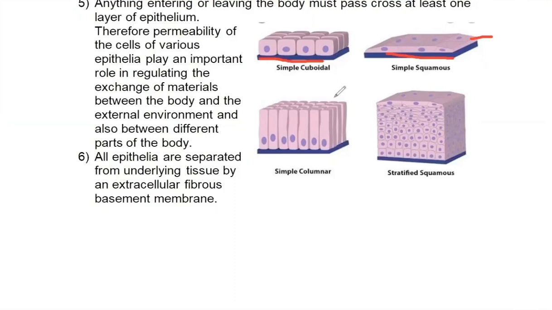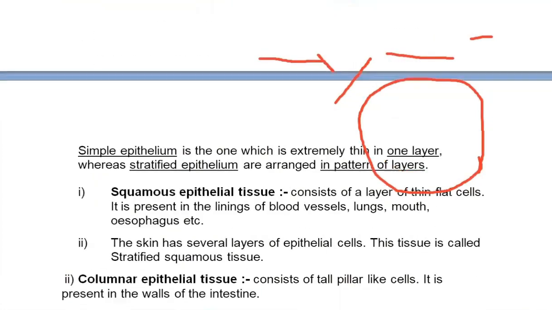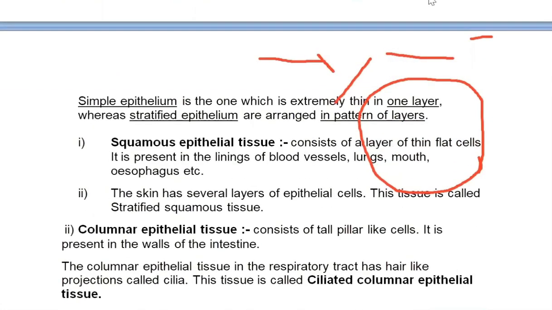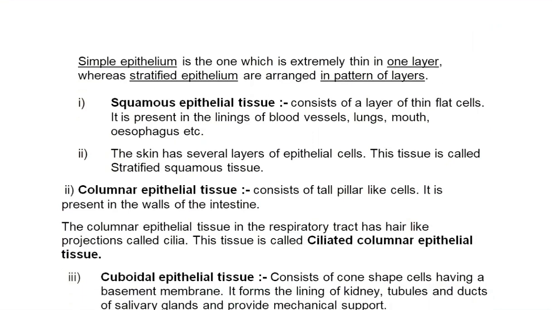Now in these three types of epithelia, you will find it is just one cell thick. But in this last one, we will see this is a multi-layered epithelium. This is a special epithelium. We shall be discussing about this now. Simple epithelium is the one which is made up of one layer, and stratified epithelium is arranged in a pattern of layers. That you just saw in the picture.